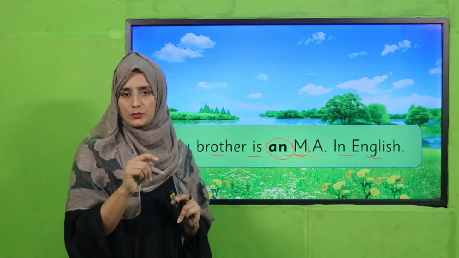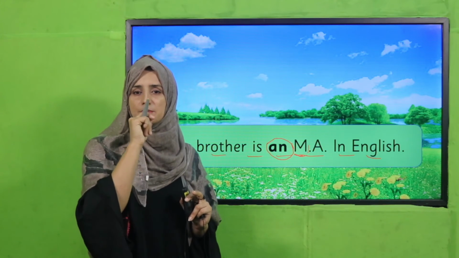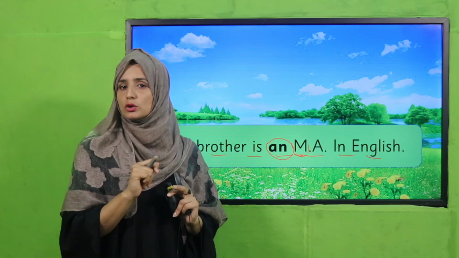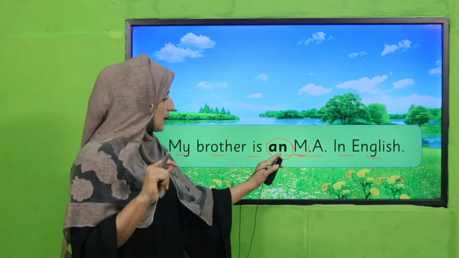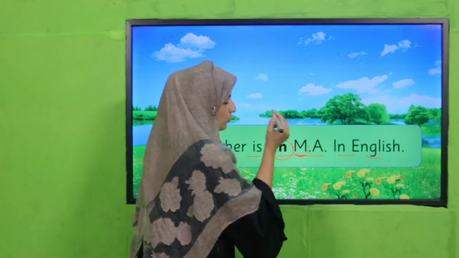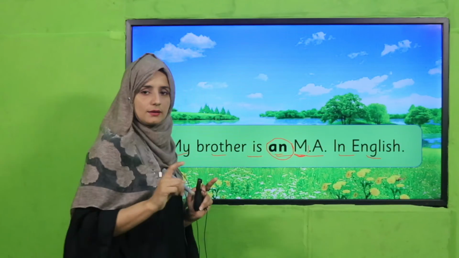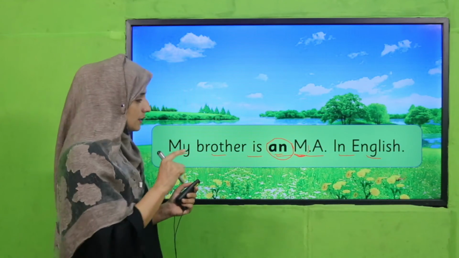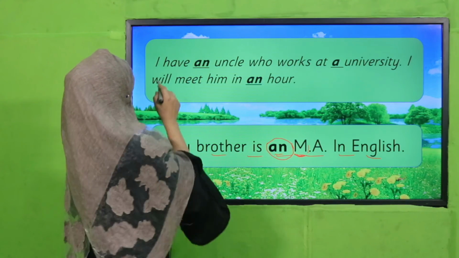Take the word member. Have you read that? I am joining both my lips, member, so this is a consonant sound. But MA is giving us a vowel sound. That's the reason we have used an. Is it clear? Good. In this way we have to put articles.